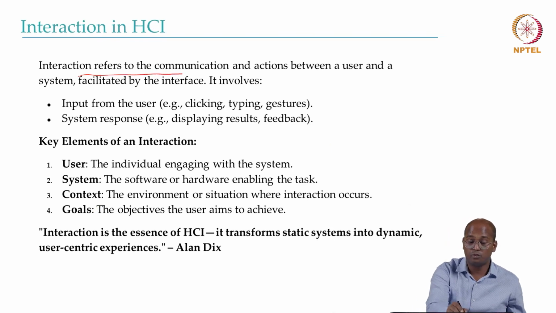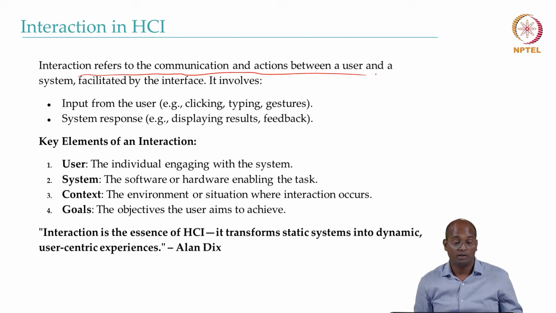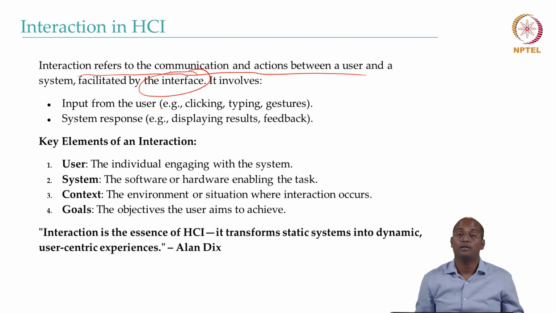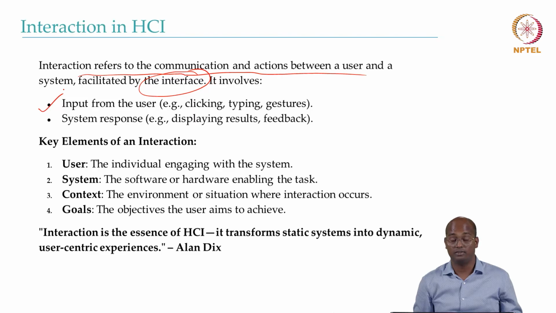Interaction refers to the communication and the action between a user and a system facilitated by the interface. It involves input from the user, as discussed, like clicking, typing, gesture, speaking, and the system responds correspondingly. It could be displaying some result, giving some feedback, generating some sound or some haptic output, and so on.